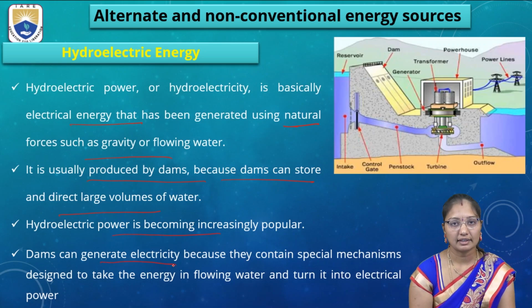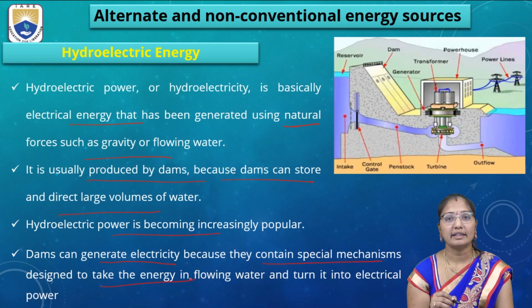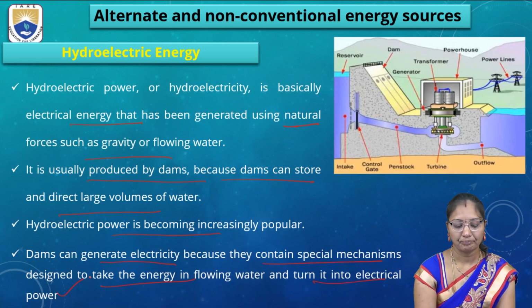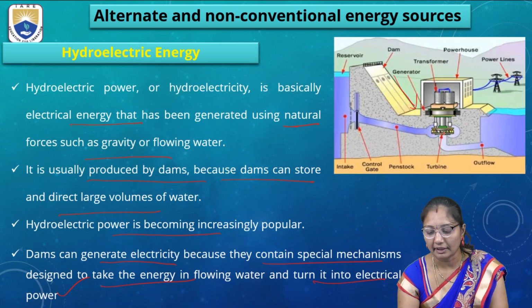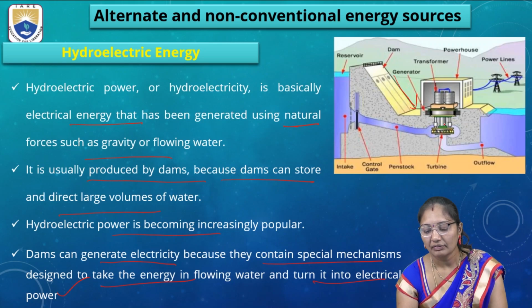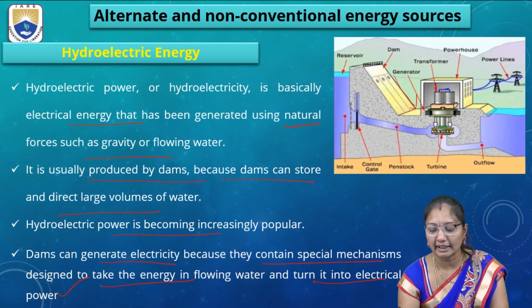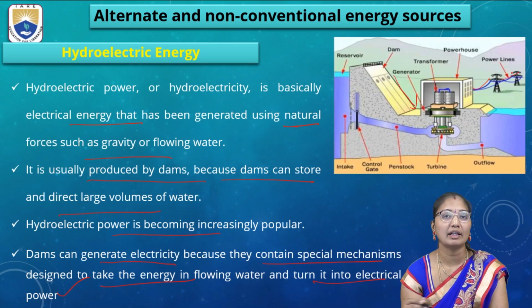Dams can generate electricity because they contain special mechanisms designed to take the energy in flowing water and turn it into electrical power. So this is the system. Here the water is collected. So the turbine will be there. The water flowing from this energy will rotate these turbines. The rotation of these turbines will then be connected to the generators and the transformer. Then it is connected to the powerhouse and power lines.